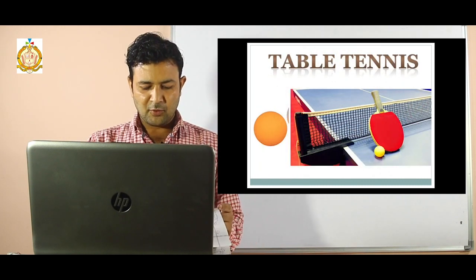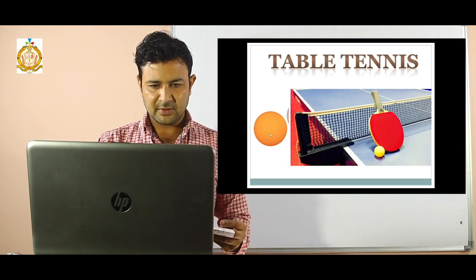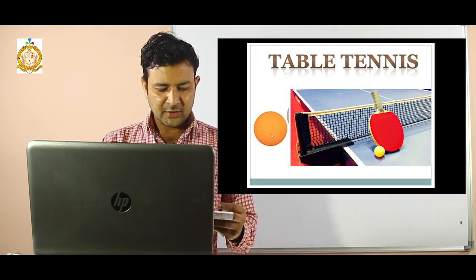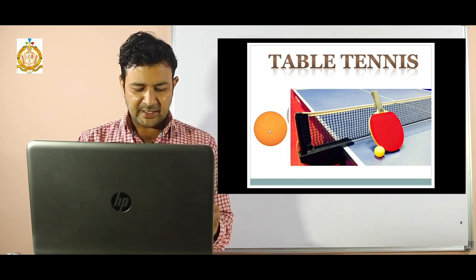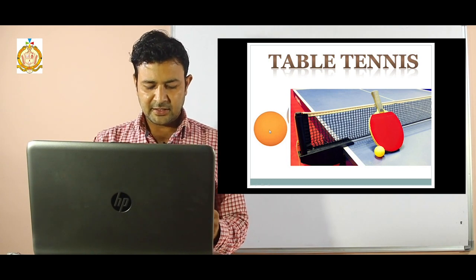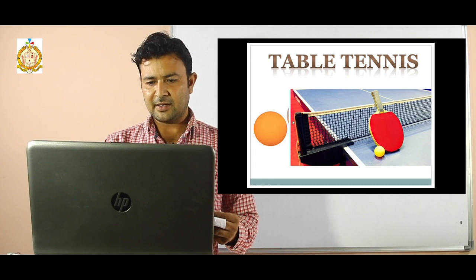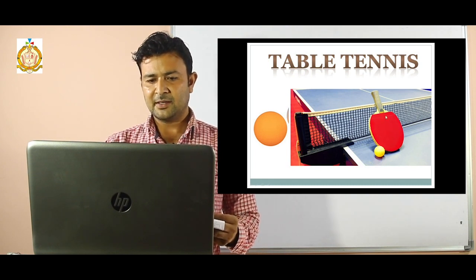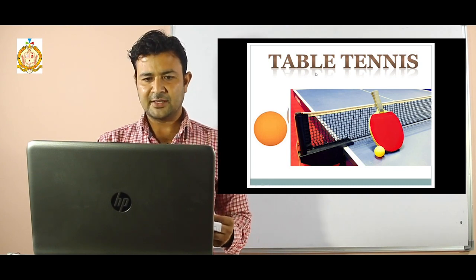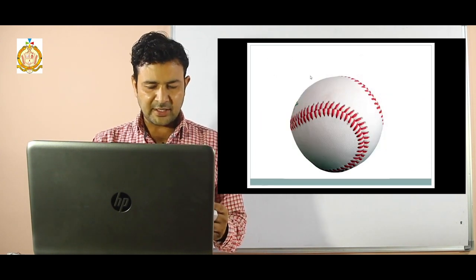Next is table tennis. This ball is light in weight and you can look at the PPT. See, I am keeping the cursor there. This ball is light in weight and small in size. It is hit by the wooden racket. Its top part is rubber. This racket is there and it is on one table, so that is why this name is given, table tennis.